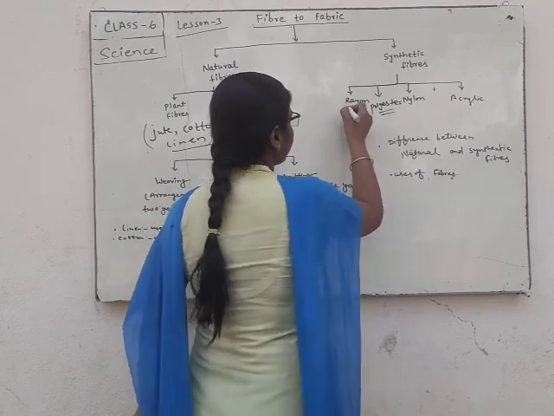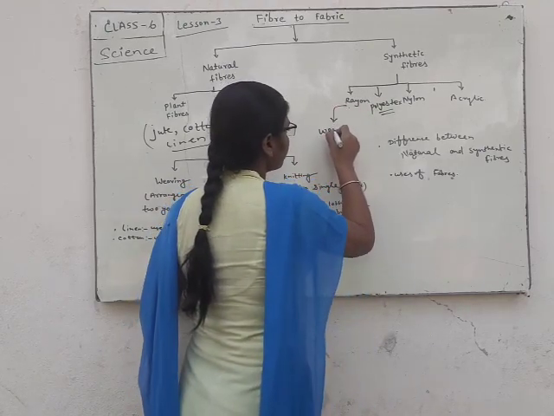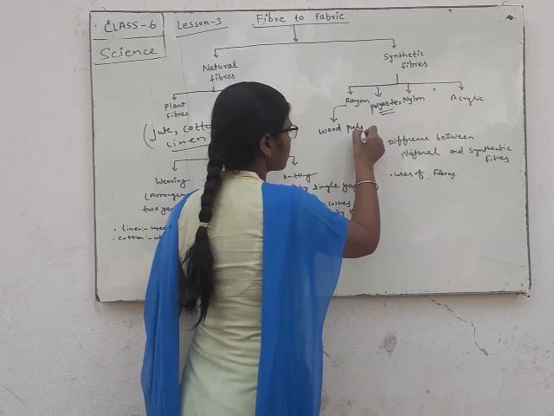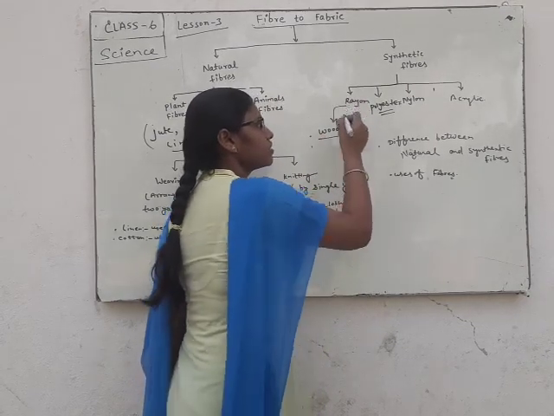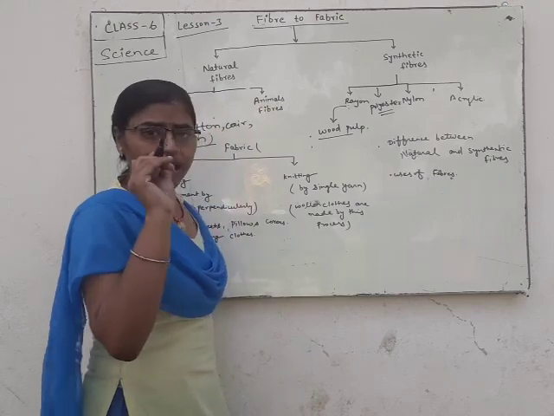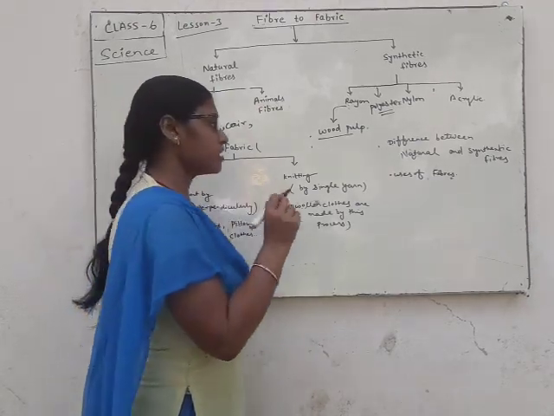Rayon is made from wood pulp, and it is blended with other fibers.